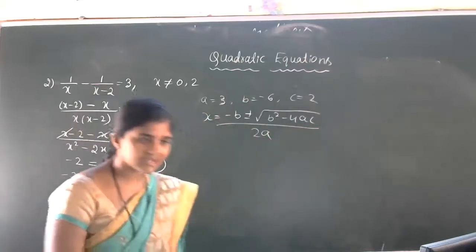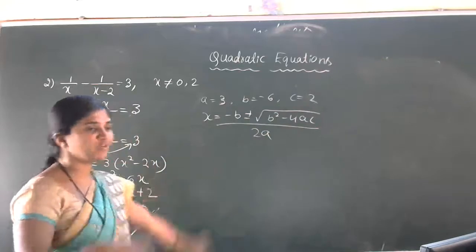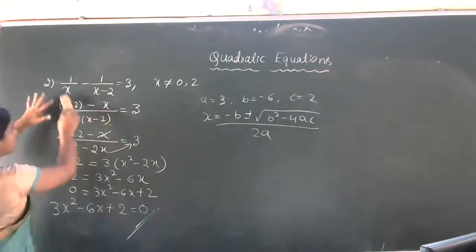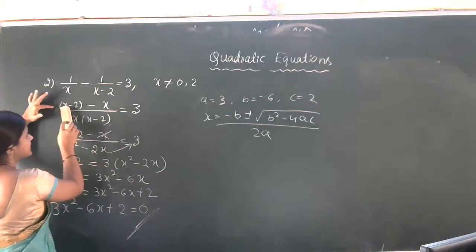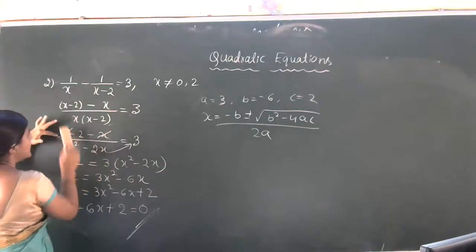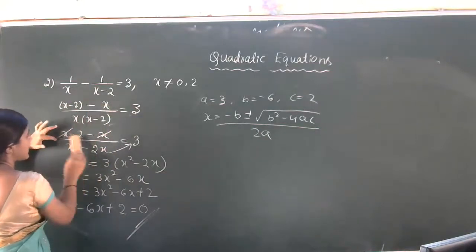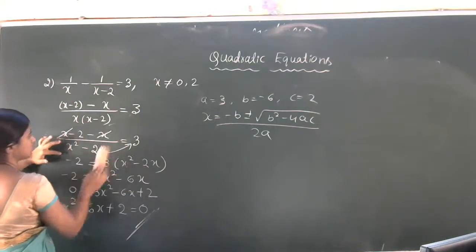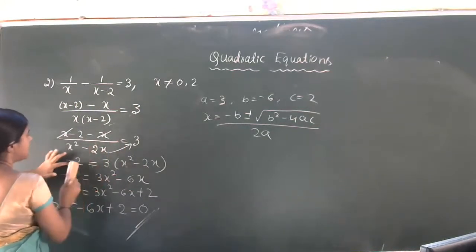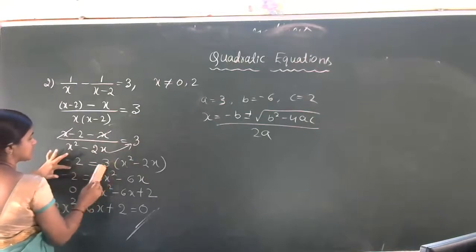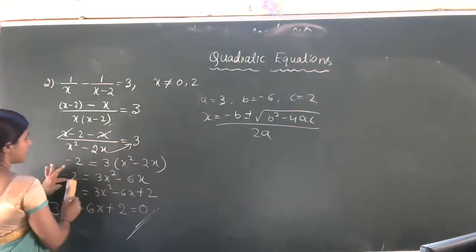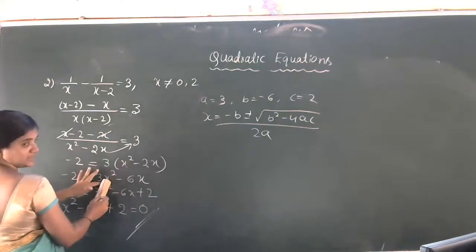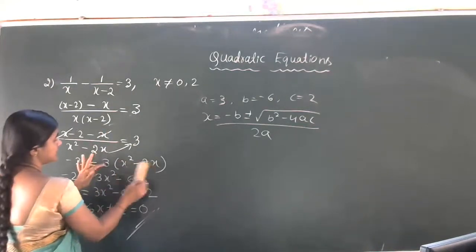Because again and again we are repeatedly using the formula. So you have got the idea now: x into x minus 2 is the LCM, then x minus 2 minus x is equal to 3. Remove the bracket, x minus 2 minus x divided by x square minus 2x is equal to 3. Here x minus x cancel, minus 2 is equal to, by cross multiplication, 3 into x square minus 2x, which is 3x square minus 6x.